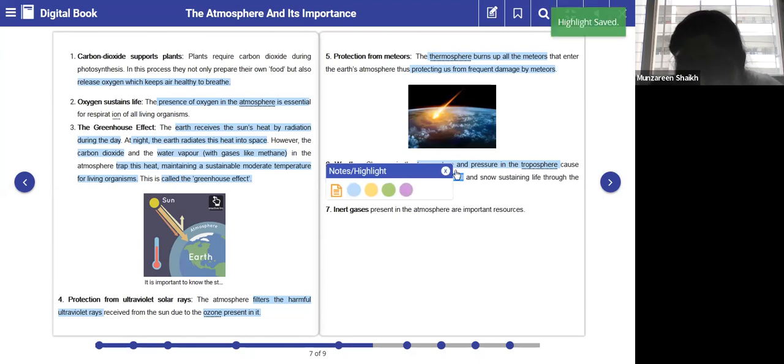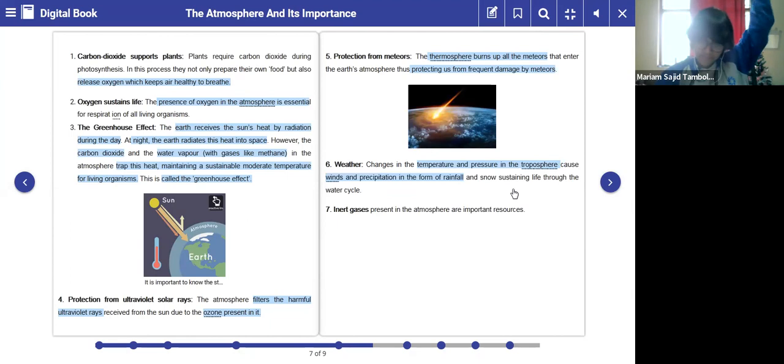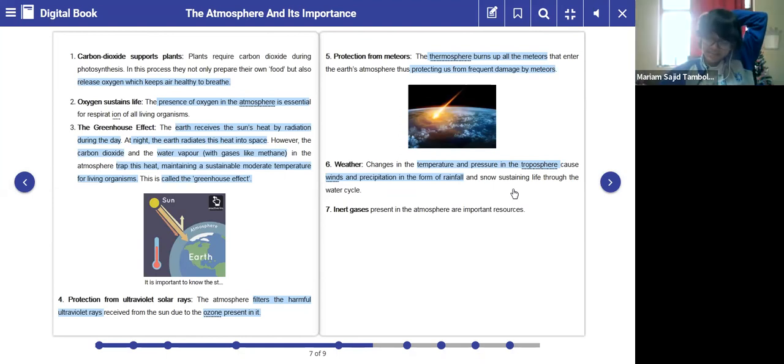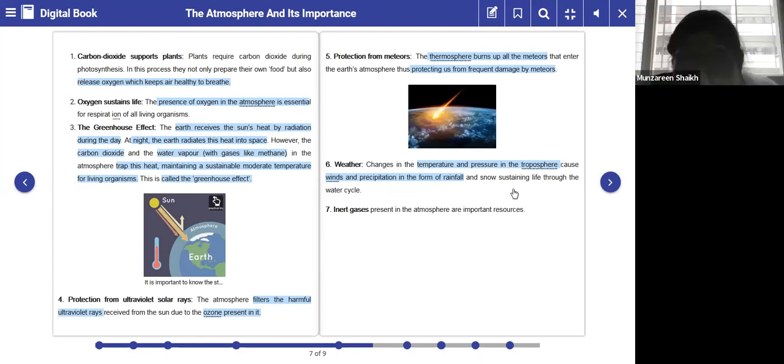Yesterday we studied about inert gases. Can you name a few inert gases which we studied yesterday? Helium, argon, neon, xenon. Very good. So these are all called the inert gases.